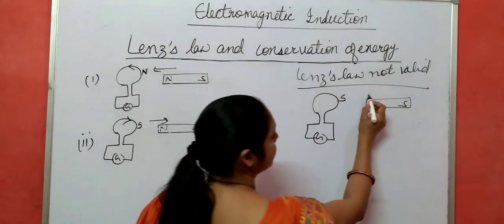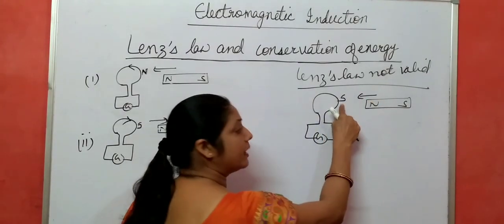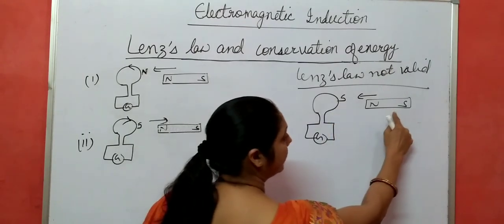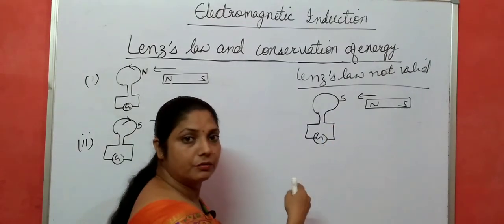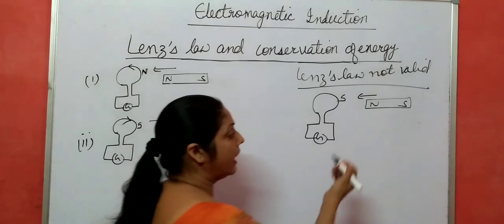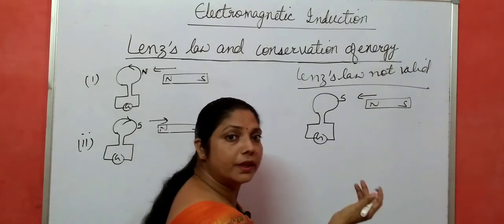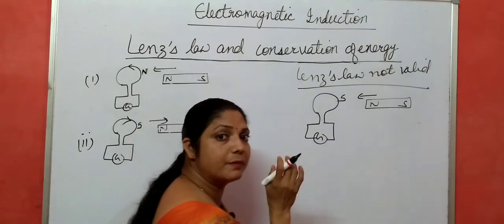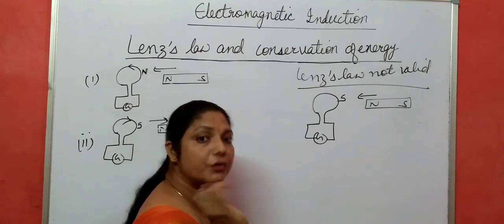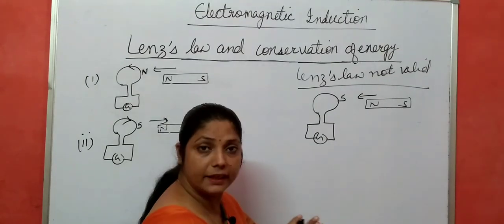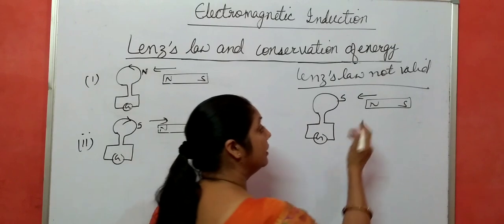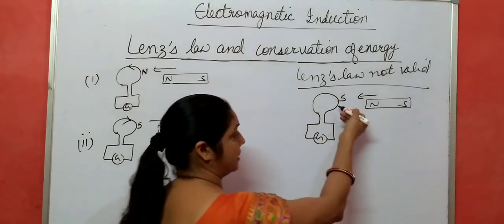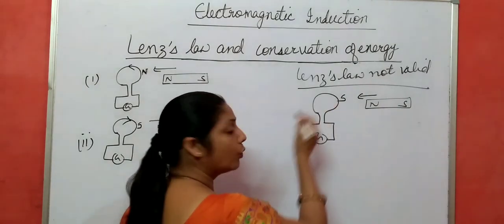Now what happens? If this becomes south pole, then as the magnet moves towards the coil, its speed increases and its kinetic energy also increases without any expenditure of an equivalent amount of energy. We are not applying any energy, we are not doing any work, still the magnet moves faster and faster towards the coil.